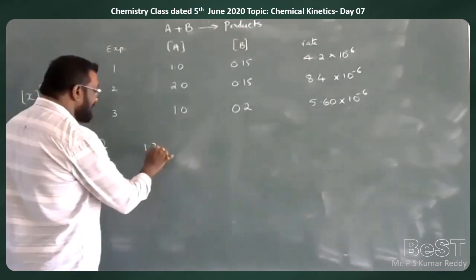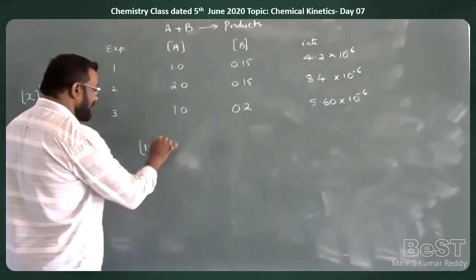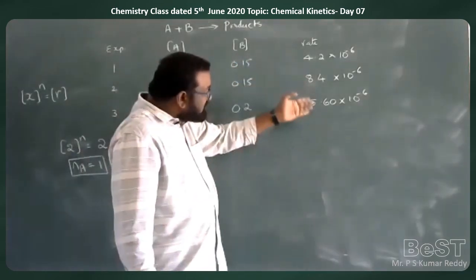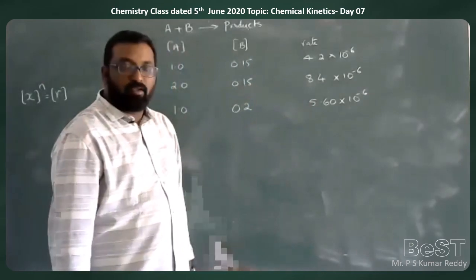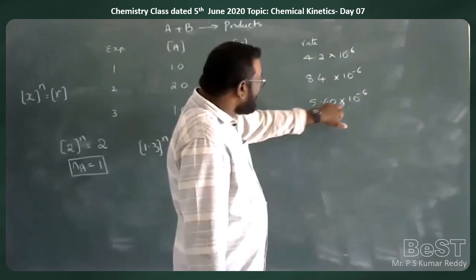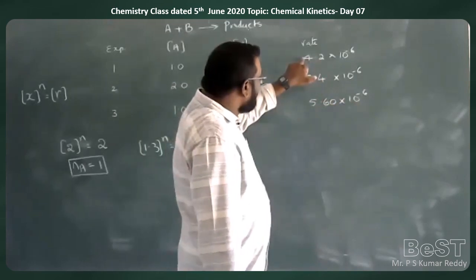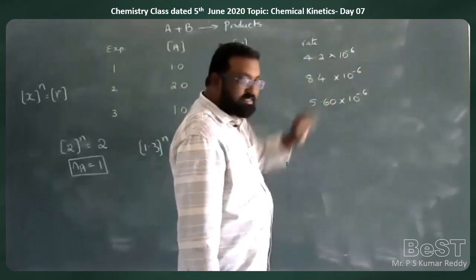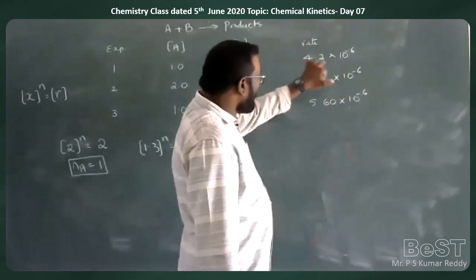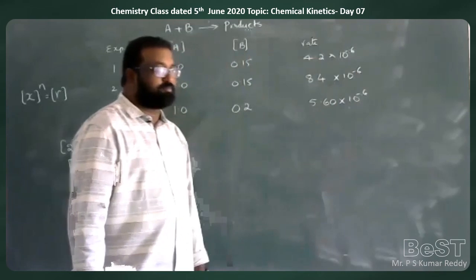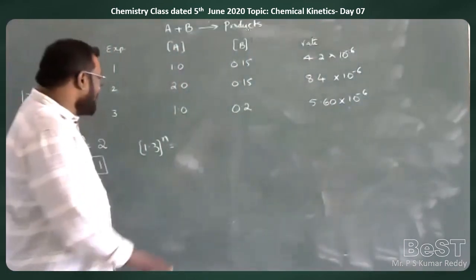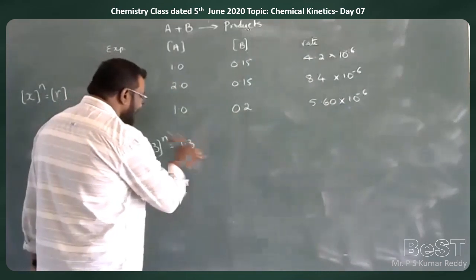So 1.3 times to the power of n is equal to how many times the rate is increased: 5.6 into 10 to the power of minus 6 by 4.2 into 10 to the power of minus 6. So 5.6 by 4.2, how much? You again get 1.3 times only.